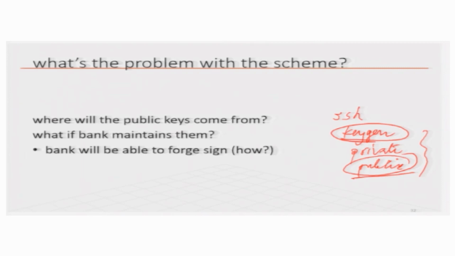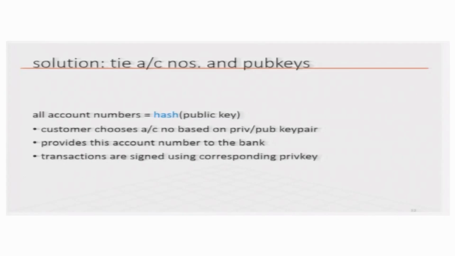Similarly, if I have a blockchain which is not maintained by a bank, but maintained by a whole crowd of, let us say, 10,000 people who are all participating in the blockchain, and I generate my private-public key pair, then I can announce that this is my public key. The problem with that is, what if somebody else announces a public key as mine? That problem is still there.